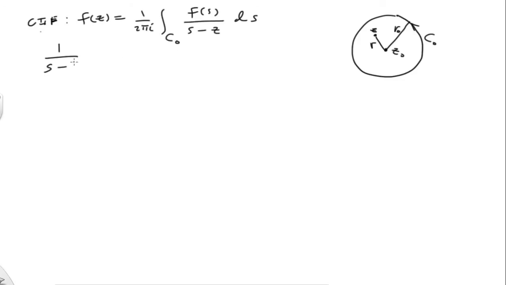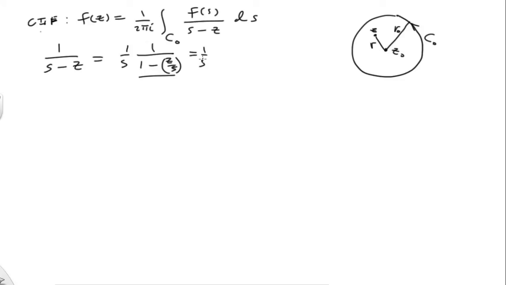Okay, so there's that. And again, we're going to start with the Cauchy integral formula, which is f of z is equal to 1 over 2 pi i integral over c naught of f of s over s minus z ds. Okay. So the first thing we're going to do is take this, and this looks a little like our geometric series. I'm going to rewrite it as follows. I'm going to factor out an s, and then we get a 1 minus z over s.